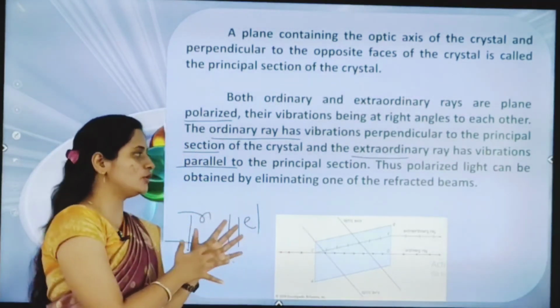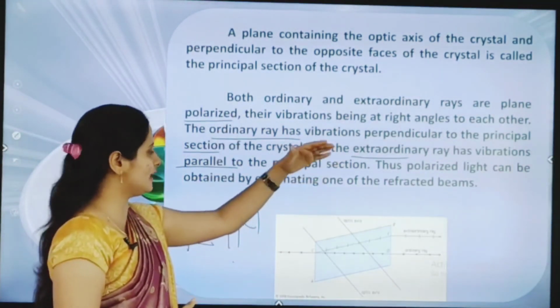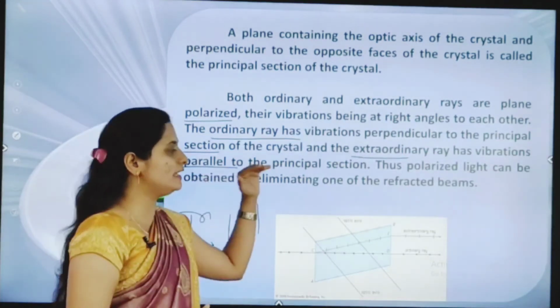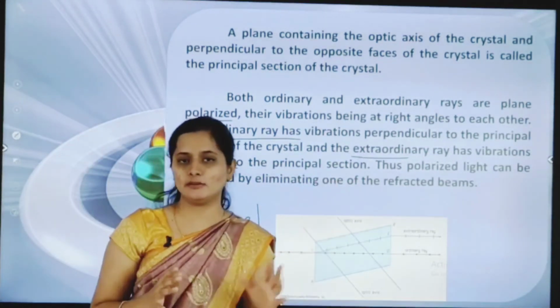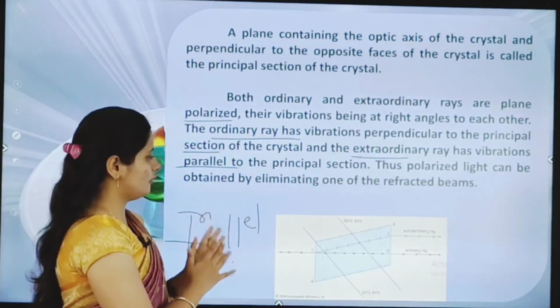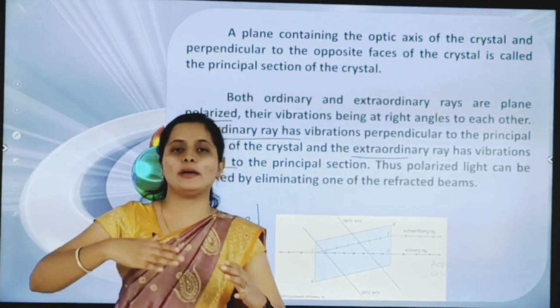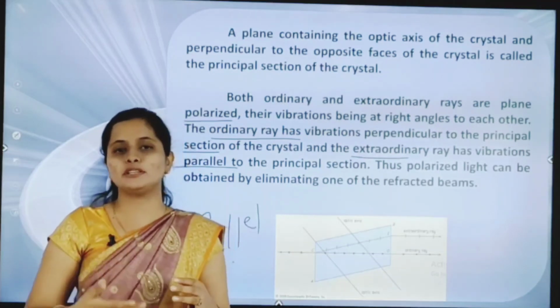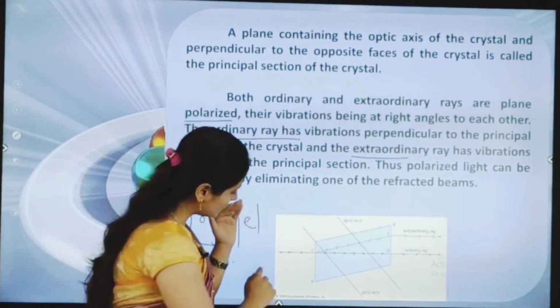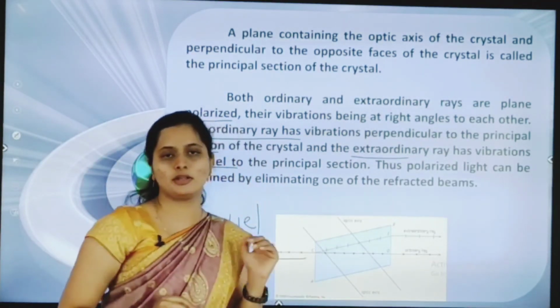So we conclude here, thus polarized light can be obtained by eliminating one of the refracted beams. Here what we are explaining is that the optic axis is there, principal section is there, and vibration is taking place when we are incident a beam of light.